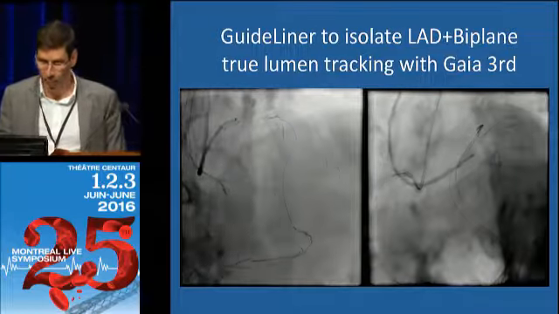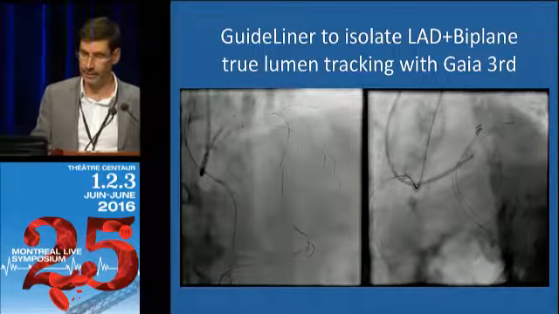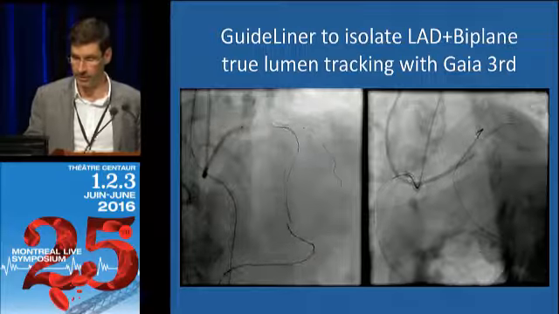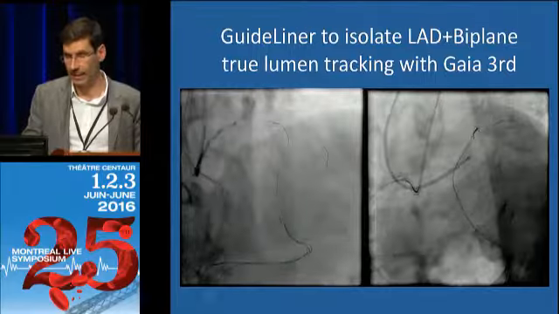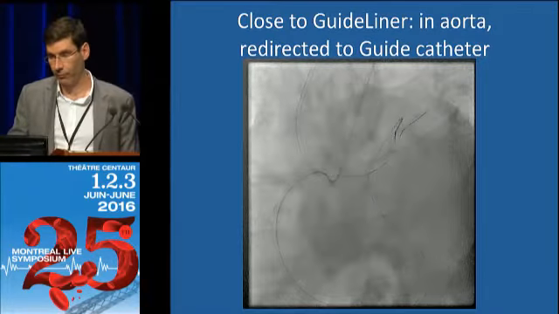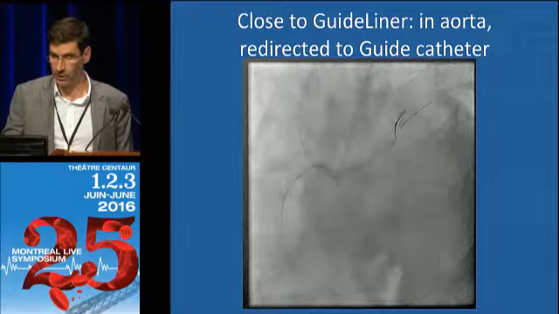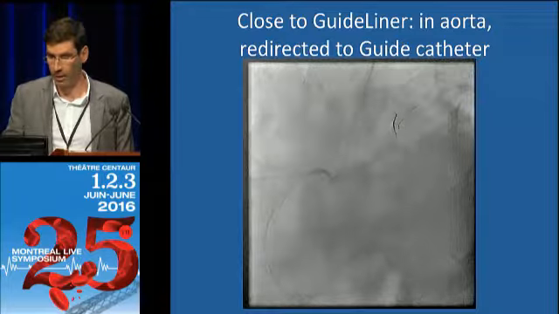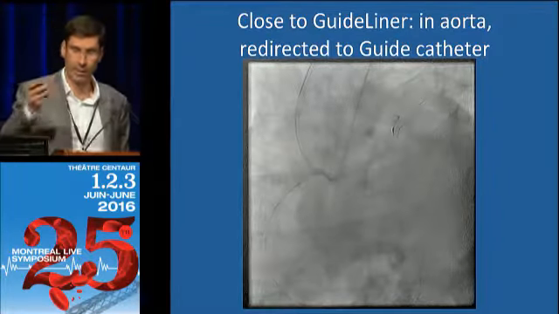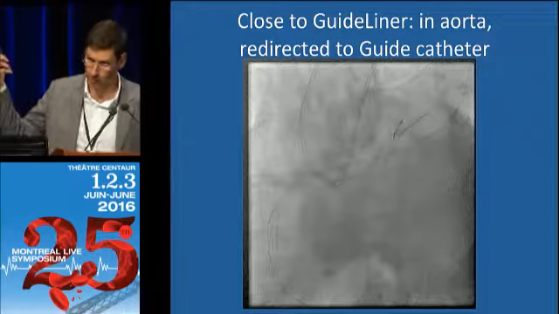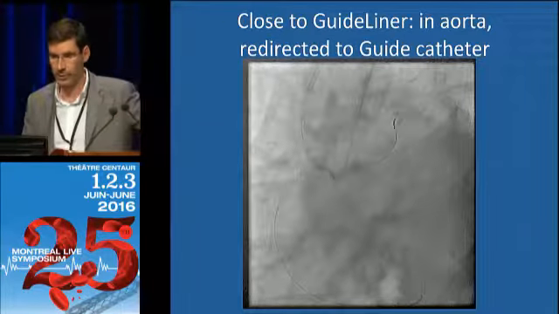Then you put a couple of wires to protect the circ as well as the diagonal. We put a Guideliner to basically isolate the LAD. And here from the Corsair, you see that the wire is in the aorta, and then we pull back our wire, and the wire goes into the Guideliner. The Guideliner is connected to the guide catheter, and the guide catheter is connected to the other wrist, essentially.